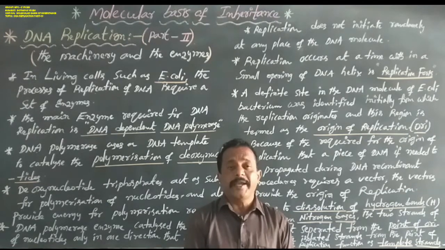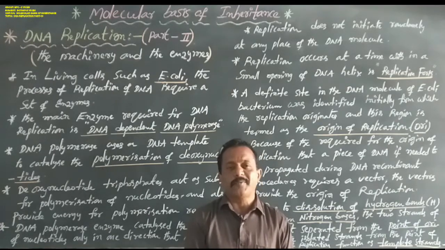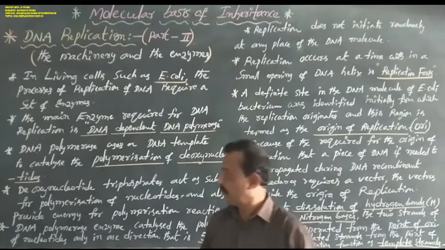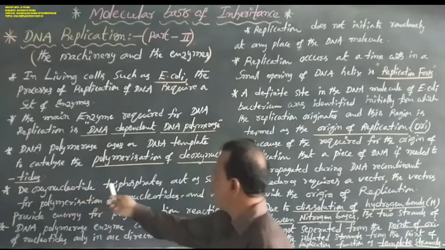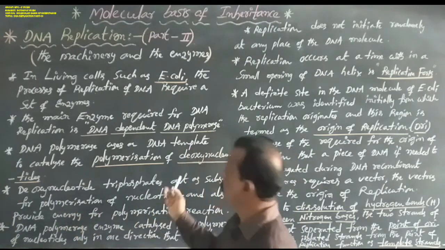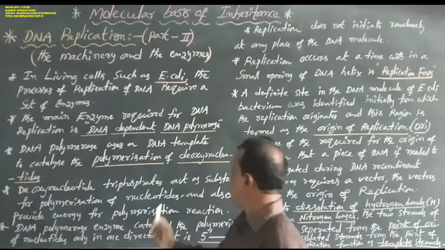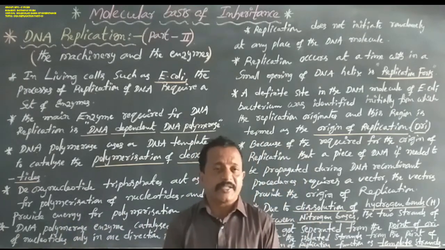So these are ATP, GTP, TTP, and CTP. These deoxynucleotide triphosphates act as substrate for polymerization of nucleotides and also provide energy for the polymerization reactions.